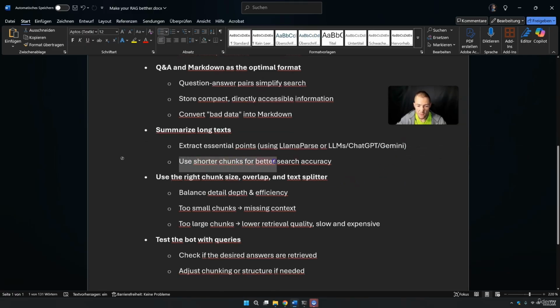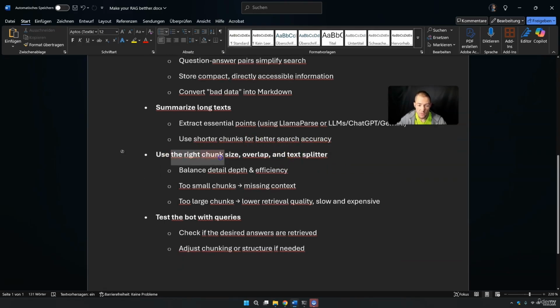Use shorter chunks for better search results. Don't worry about chunking, I will talk about this later in detail. Then use the right chunk size, overlap and text splitter. Like I said, we will go into this in detail, but as a general rule, balance detail, depth and efficiency.